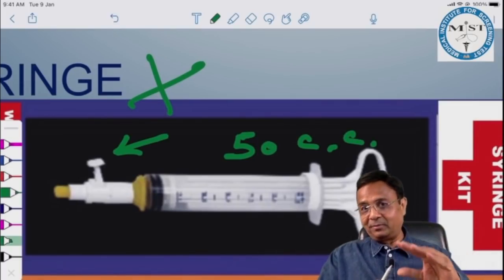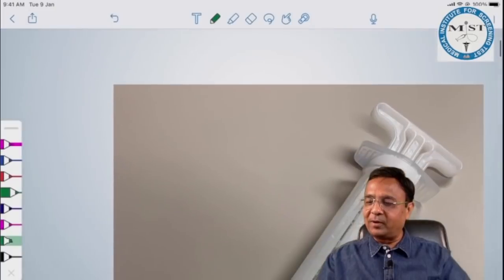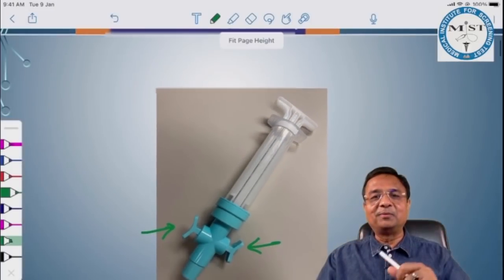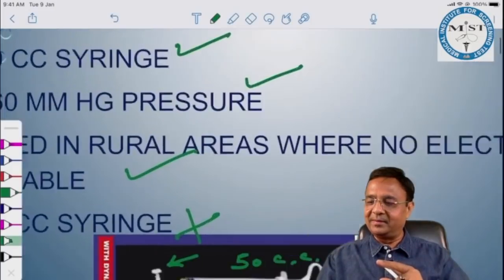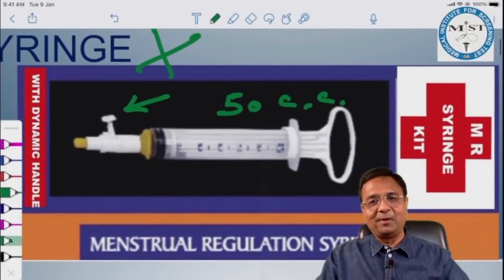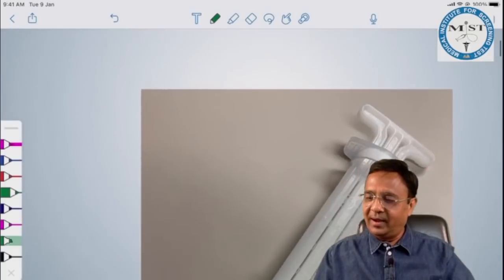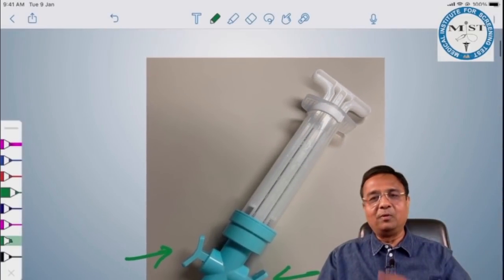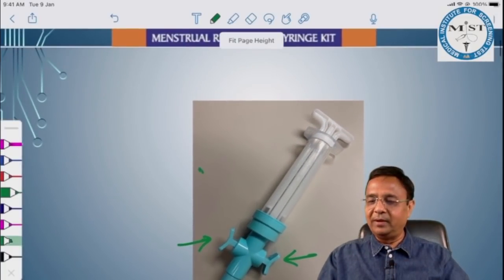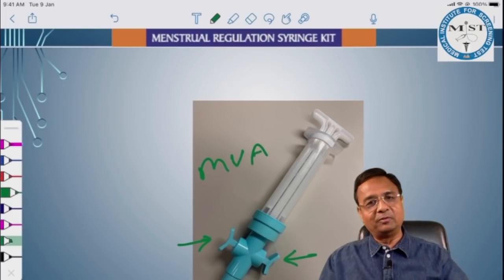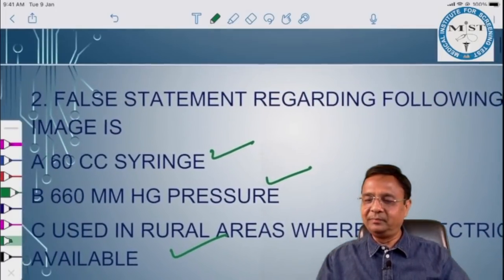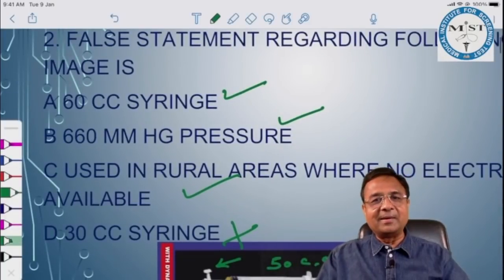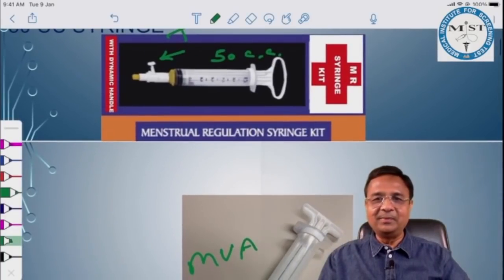Both menstrual regulation syringe and manual vacuum aspiration syringe are used for first trimester MTP. This MR syringe can be used up to 7 weeks of pregnancy, fine? And this one, the manual vacuum aspiration syringe, can be used up to 12 weeks of pregnancy. So false statement here is a 30 cc syringe.